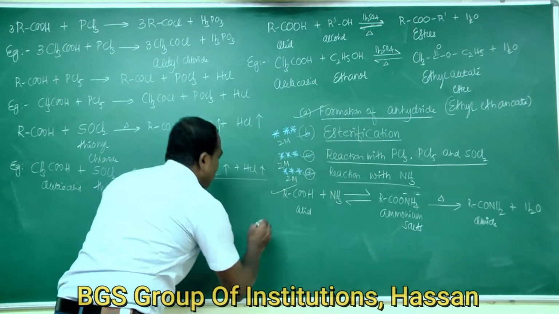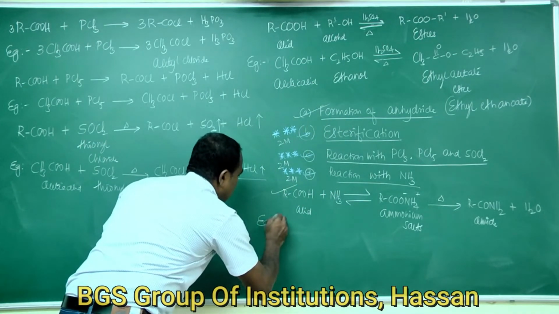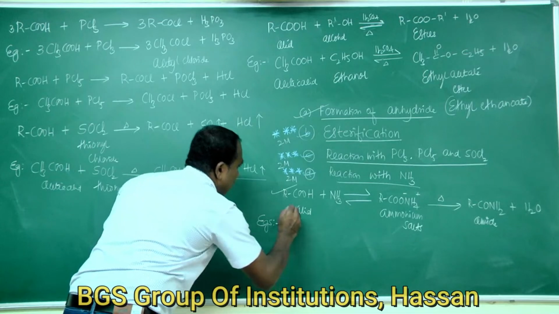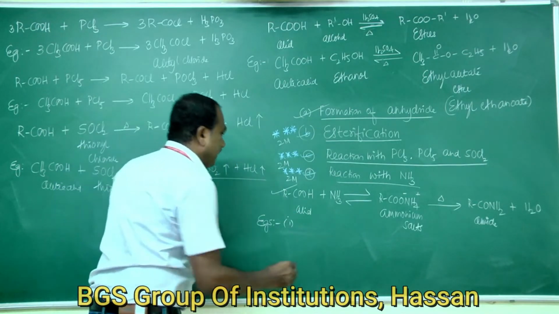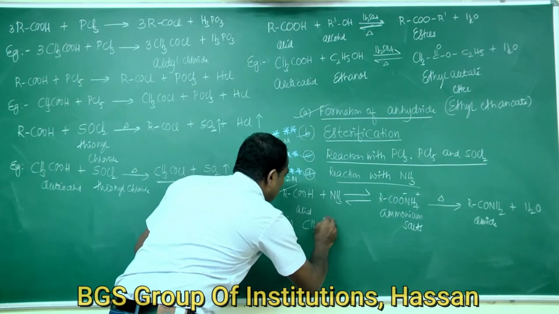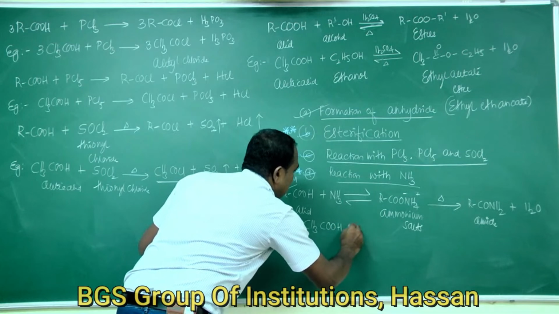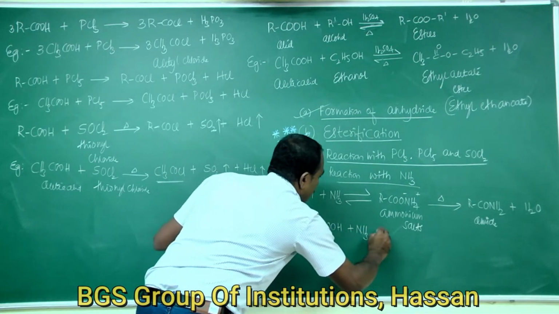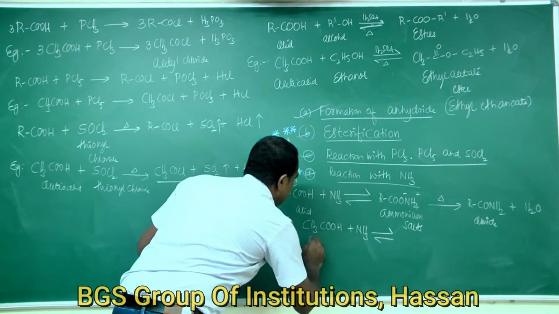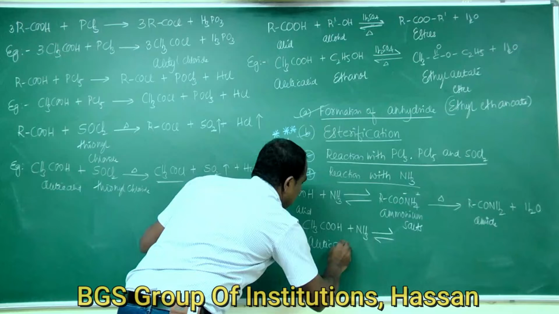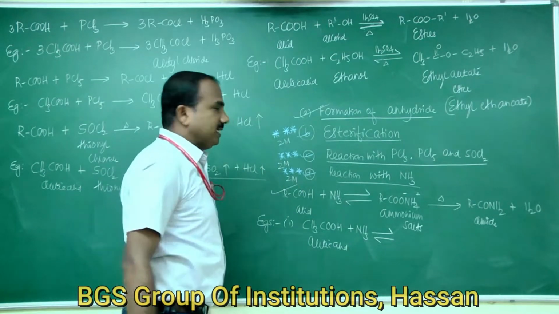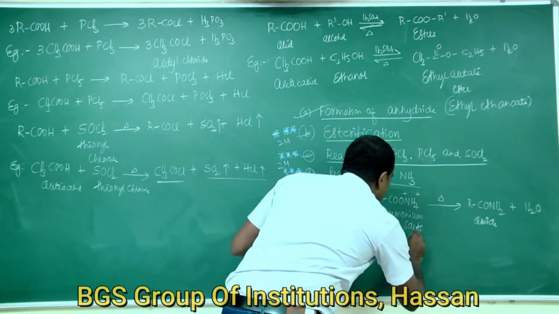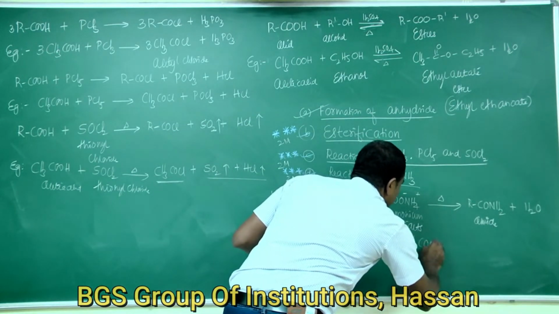So examples for this reaction: first, we take Roman number 1, acetic acid. Acetic acid reacts with ammonia to form ammonium acetate.